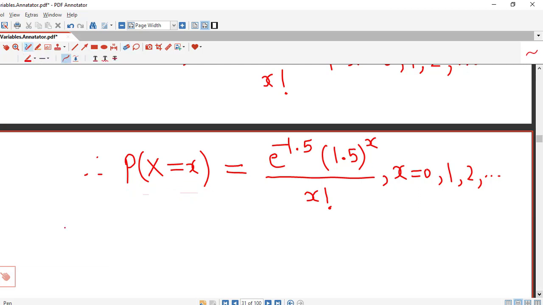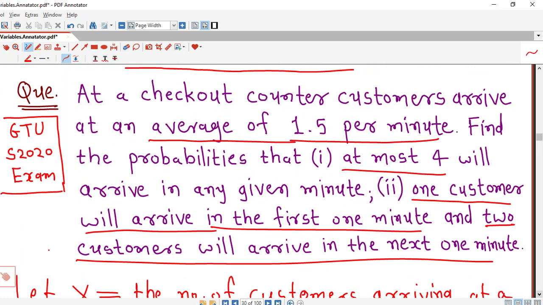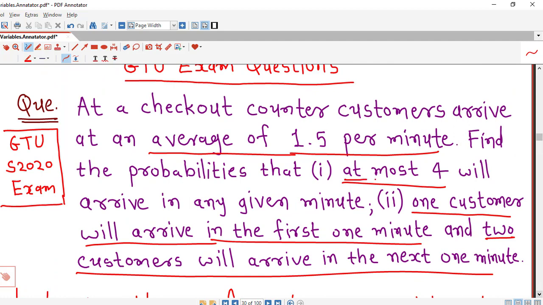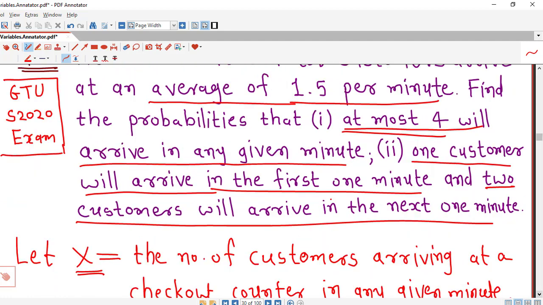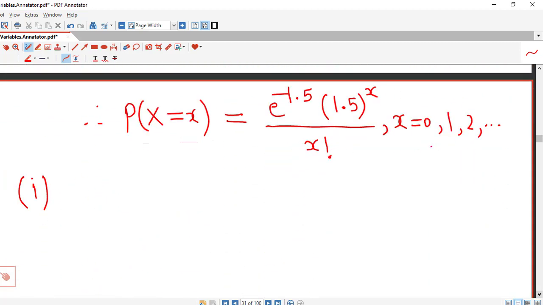Now we try to find the required probabilities. In the first part we are asked to find the probability that at most 4 customers will arrive in any given minute. At most 4 means the maximum number of customers is 4 and the minimum starts from 0.